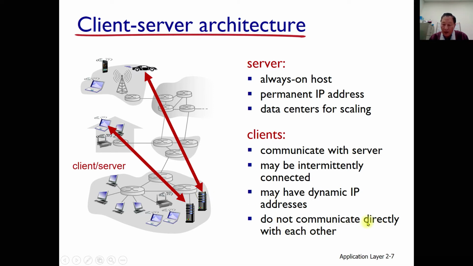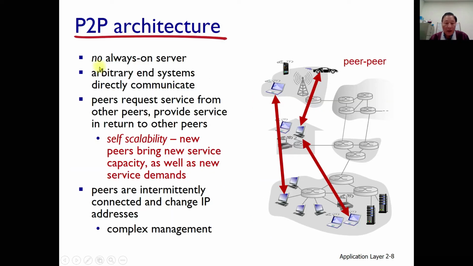Clients do not communicate directly with each other. In this client-server model, they are not directly communicating with each other, but in the P2P model, they are communicating directly. In advance, I'm introducing P2P compared to this architecture. Let's look at P2P architecture. There is no always-on server. That means the server may be intermittently running, and sometimes it is not running, and sometimes it may change to client.